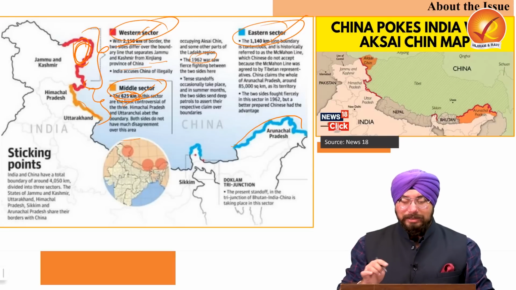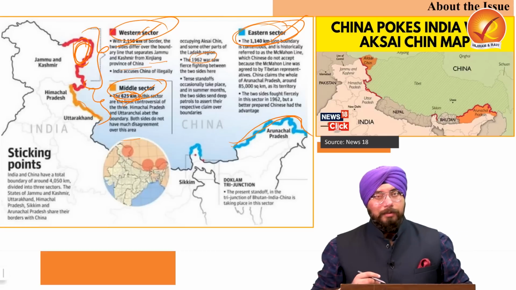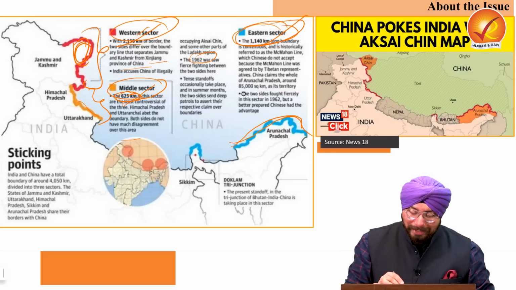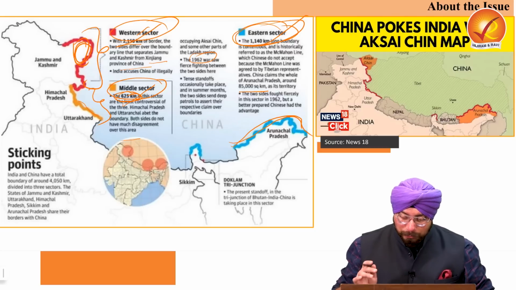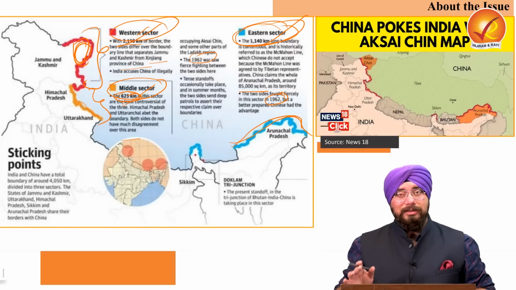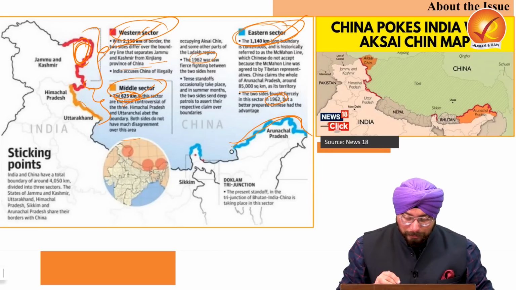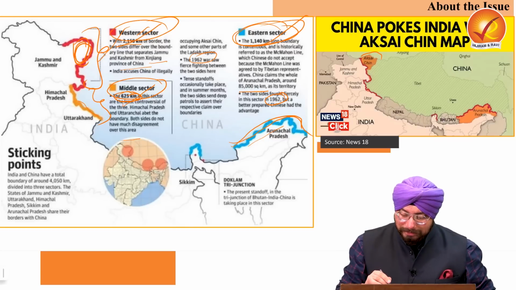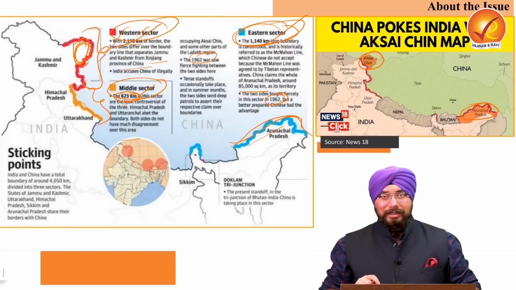But the main disagreements are in the eastern sector, which constitutes the part of your Arunachal Pradesh. Now here, China has been claiming a very large part, close to 85,000 square kilometer of the area of Arunachal Pradesh. And the two sides have fought fiercely in 1962 in this area as well. So the 1962 war between India and China was fought in the western sector here and also in the eastern sector near the Arunachal Pradesh. Now if you want to know, this is the area of Aksai Chin and this is the area of Arunachal Pradesh which China is claiming.